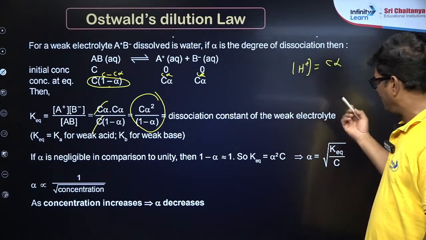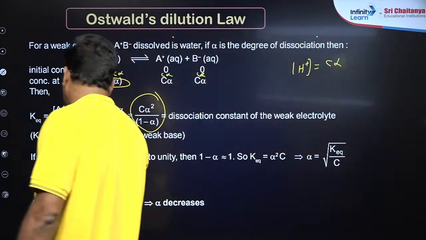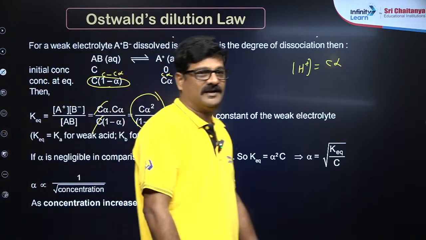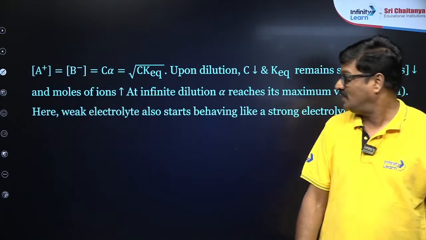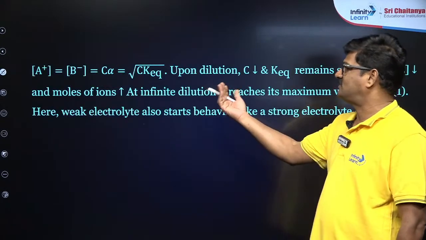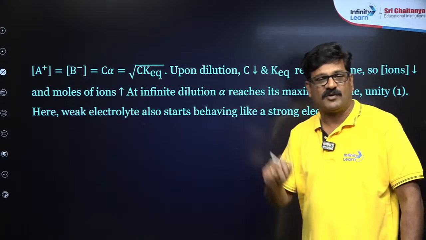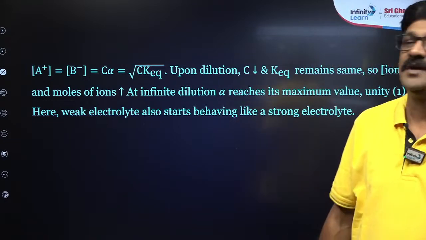And you can calculate alpha is inversely proportional to root of concentration. As concentration increases, the degree of ionization decreases. And A plus, B minus, C alpha is equal to root of K times C, where K is the equilibrium constant and C is the concentration.